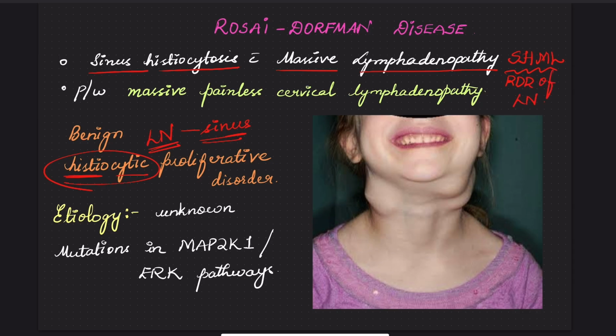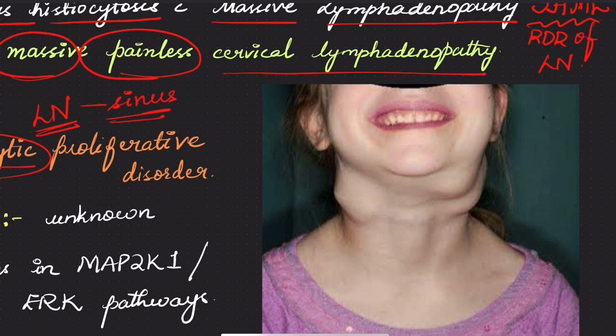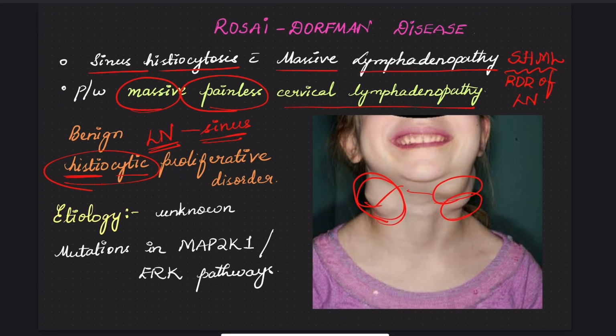Whenever it involves a cervical lymph node, the patient presents with massive, painless cervical lymphadenopathy. As you can see in this clinical image, there is massive cervical lymph node enlargement. It is a benign self-limiting disorder, and the cause is mostly unknown.